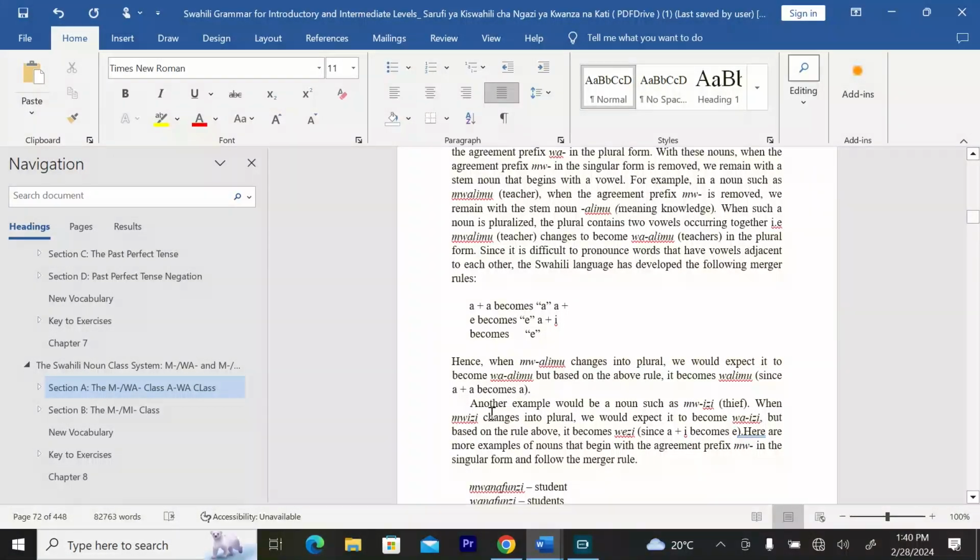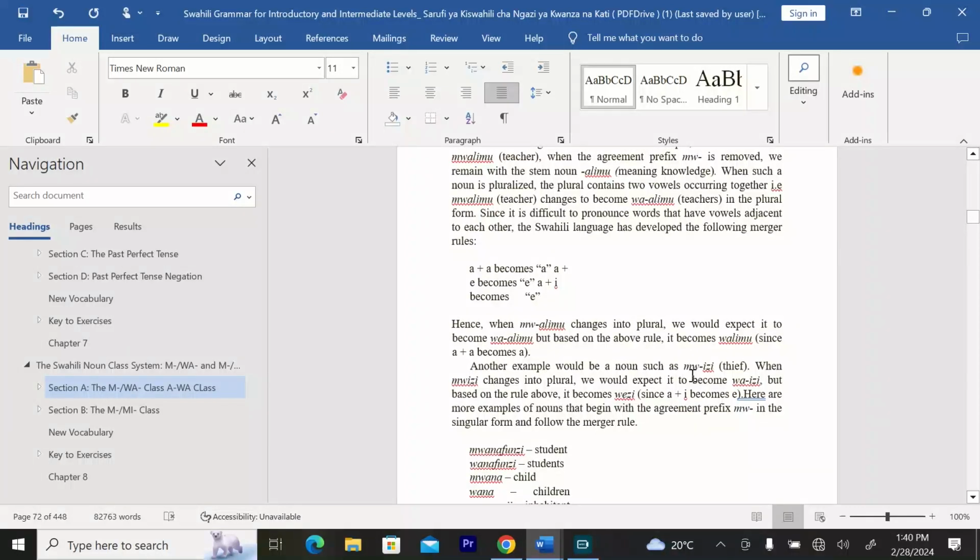Another example would be a noun such as mwizi. Mwizi, who is a thief. When mwizi changes into plural, we would expect it to become waizi, but based on the above rule, it becomes wezi, since A plus I becomes E. Here are more examples of nouns that begin with the agreement prefix mwa in the singular form and follow the merger rule.